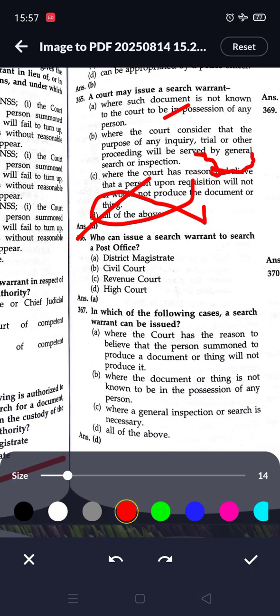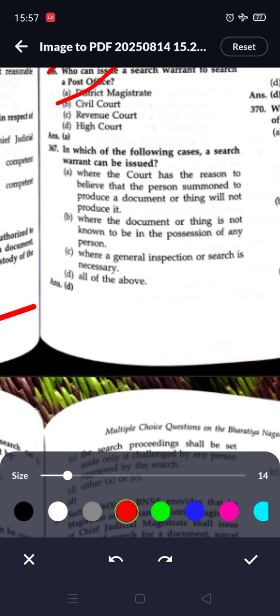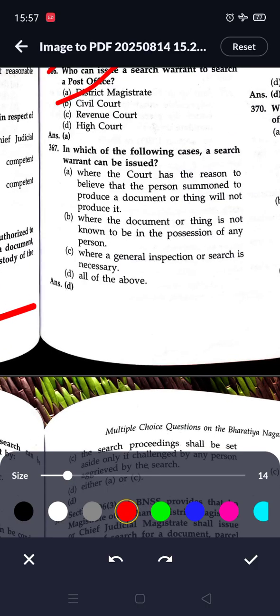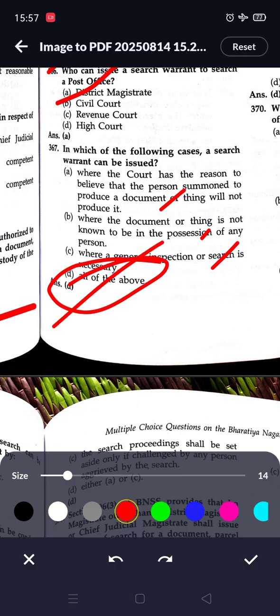Who can issue a search warrant to search a post office? The district magistrate is authorized. Next question: in which of the following cases can a search warrant be issued? Where the court has reason to believe that the person summoned to produce a document or thing will not produce it; where the document or thing is not known to be in the possession of any person; where a general inspection or search is necessary. So here all options are correct, so option D is correct.